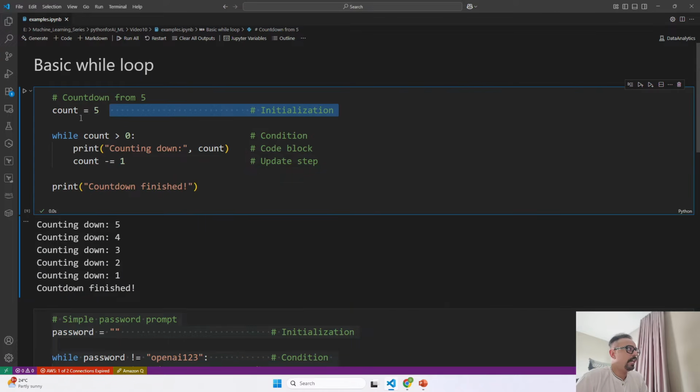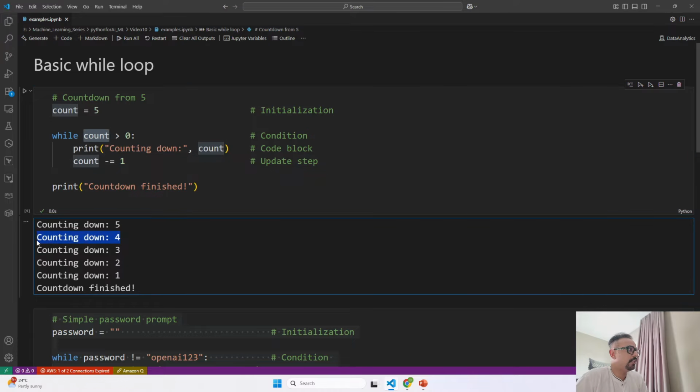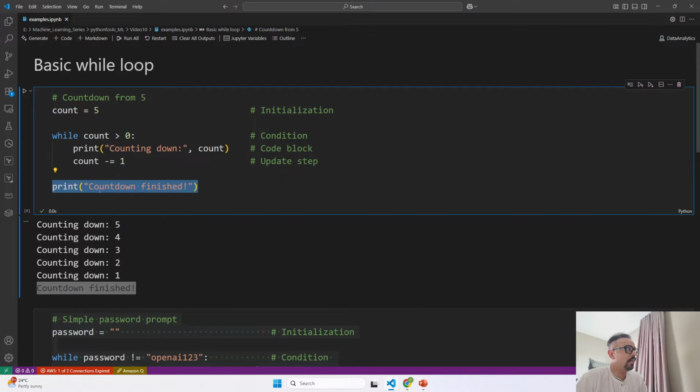So by default, I have given a basic count over here, which is equal to 5. So when I say while count is greater than 0, it starts from 5. So currently the value of count is 5. Then it starts with 5, then it comes down. And over here I say count is equal to count minus 1. So this 5 becomes 4. Again it iterates and prints this, again it iterates and prints this, and again it iterates and prints this. So till the time my count does not become 0 by the update step, this loop is going to run, and then it is going to end and print this message which is outside the while loop.